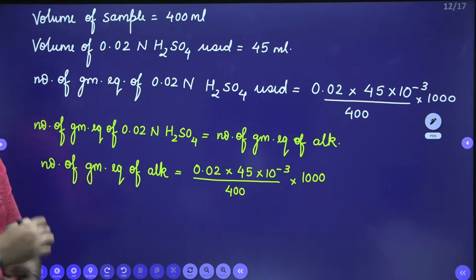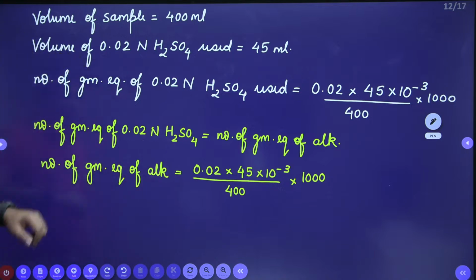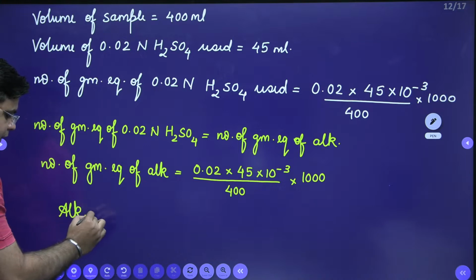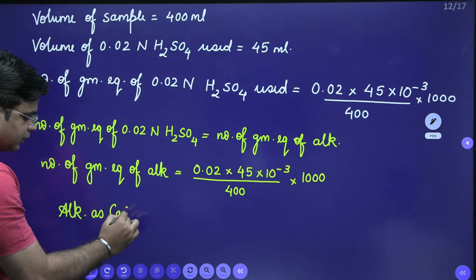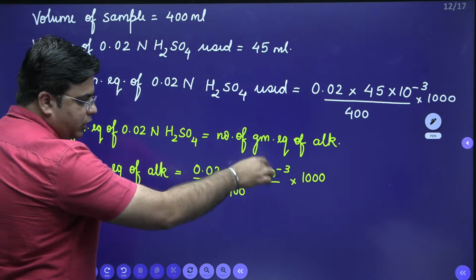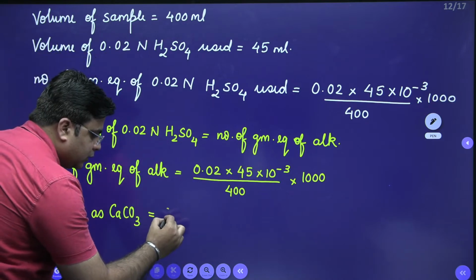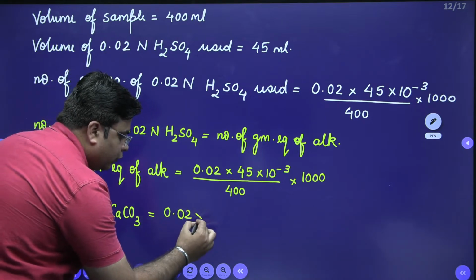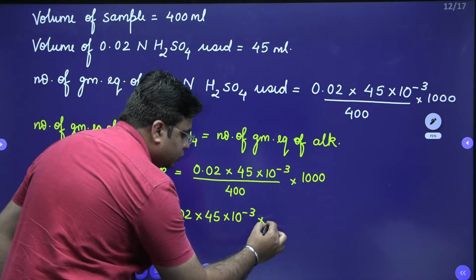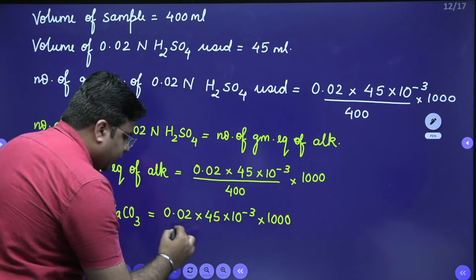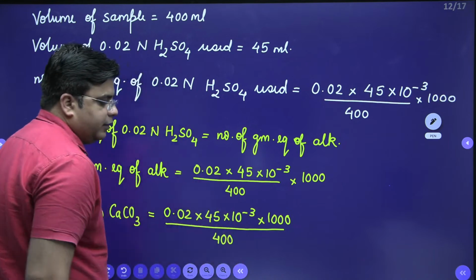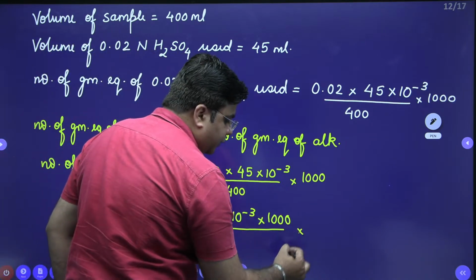Now that we know the number of gram equivalents of alkalinity, we can calculate alkalinity as CaCO3. The alkalinity of the water sample as CaCO3 is equal to the number of gram equivalents of alkalinity, which is 0.02 into 45 into 10 raised to the power minus 3 into 1000 divided by 400, multiplied by the equivalent weight of CaCO3.